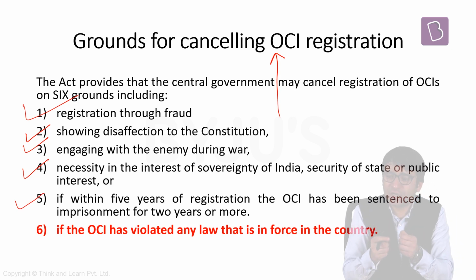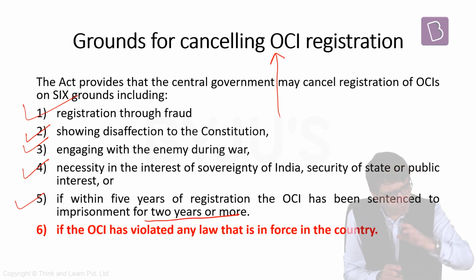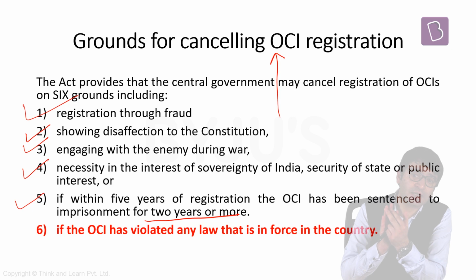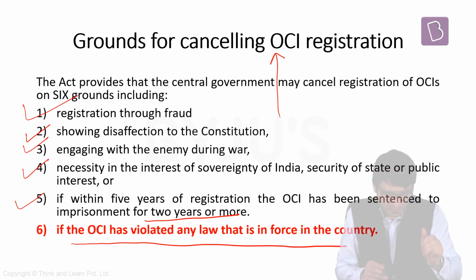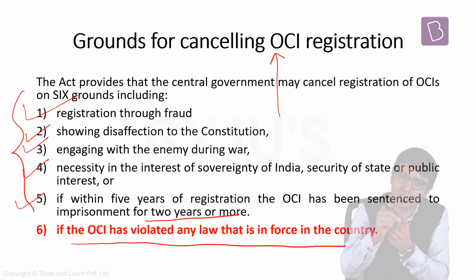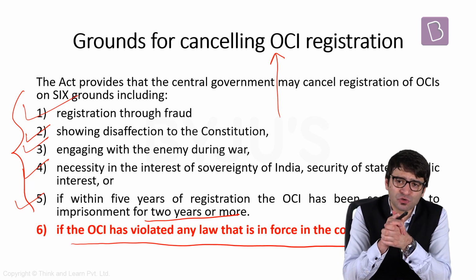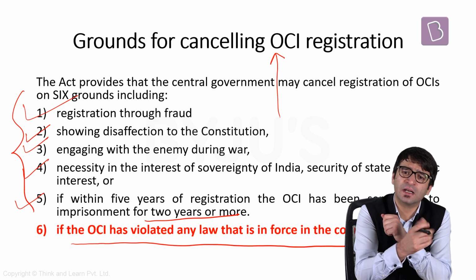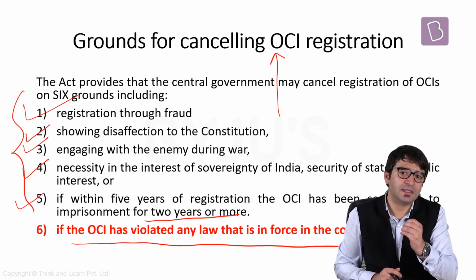If within 5 years of getting your OCI card you have been subjected to a jail term of 2 years or more, your OCI card can be cancelled. Now, a sixth ground has been added by CAB 2019. If the OCI holder has violated any law that is in force in this country, not just these 5 grounds, if this OCI card holder violates any other law that is in force within the territory of India, the OCI card can be revoked, can be cancelled as well. But an opportunity will be provided to this OCI card holder before the OCI card is revoked or cancelled. These were some of the major provisions of the CAB 2019.